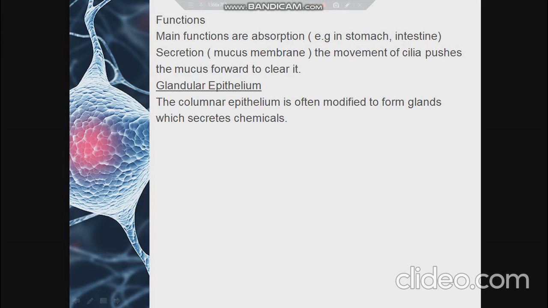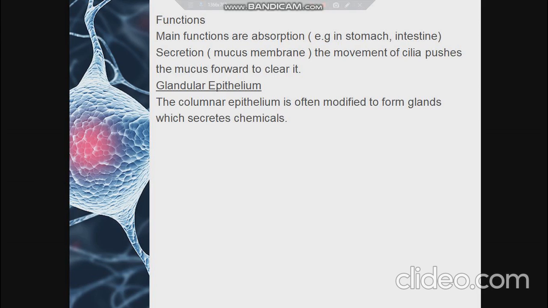So as I told you, the main function of ciliated columnar epithelium or columnar epithelium is absorption in the case of stomach and intestine, and secretion in the case of mucous membrane. And when it is ciliated epithelium, the presence of cilia in the epithelial tissues helps in pushing the mucus forward in order to clear it, which we can see in the case of the respiratory tract, etc.